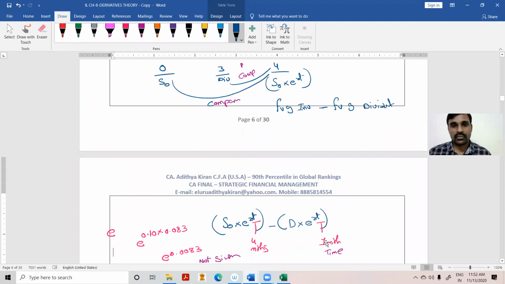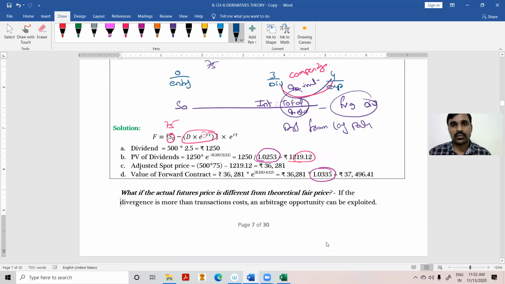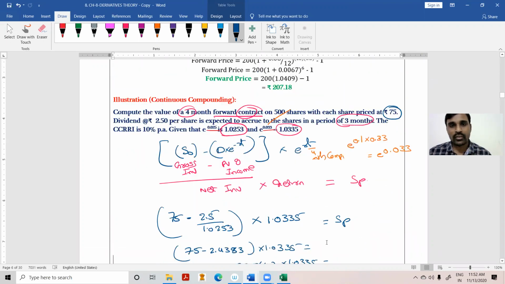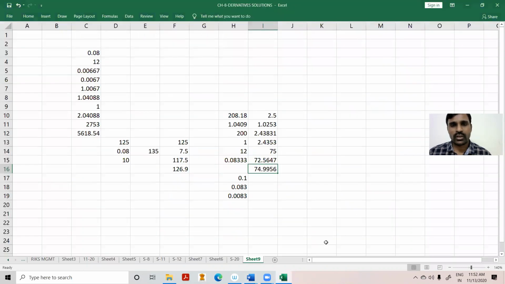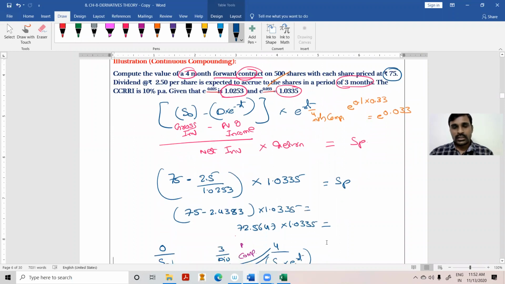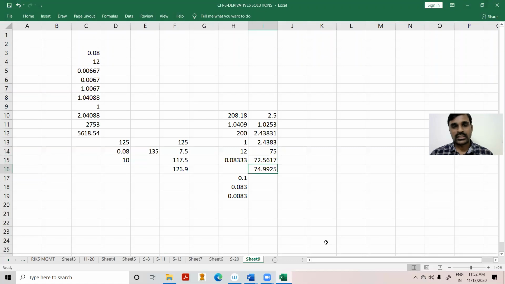Am I getting the same 75 rupees? No, it should not be the case. Somewhere we have done a mistake. Let me check this point more. Our dividend is 2.5 per share, 75 is the stock price. 2.5 divided by 1.0253 will be 2.4383. 75 minus 2.4383 is 72.5617. 72.5617 into 1.0335, you are getting 75.